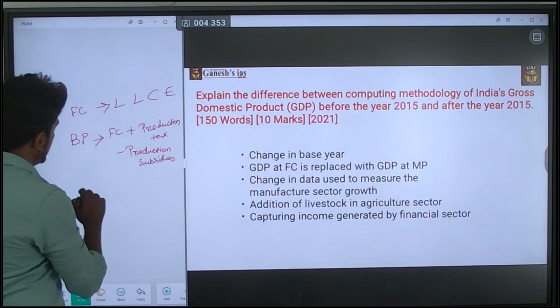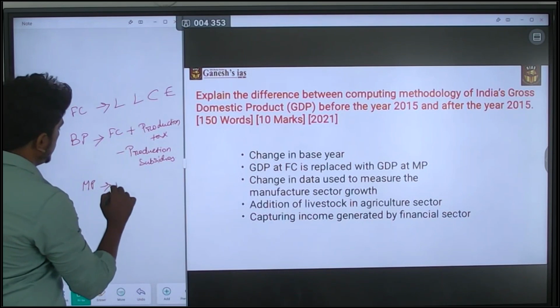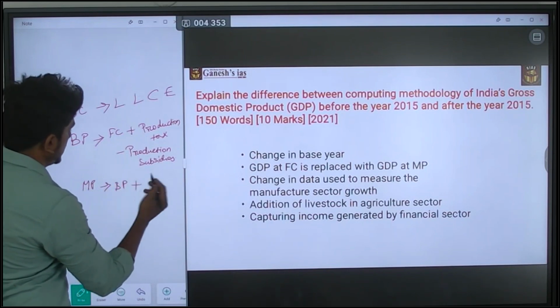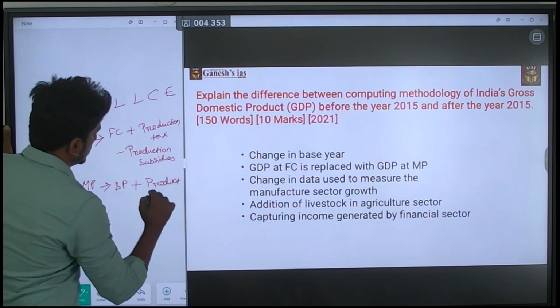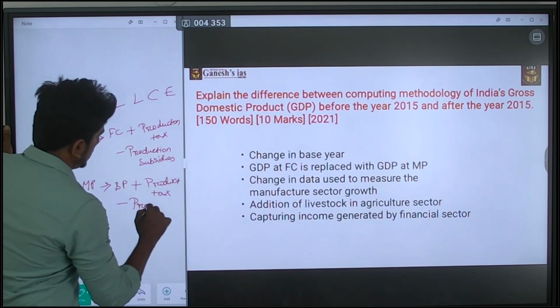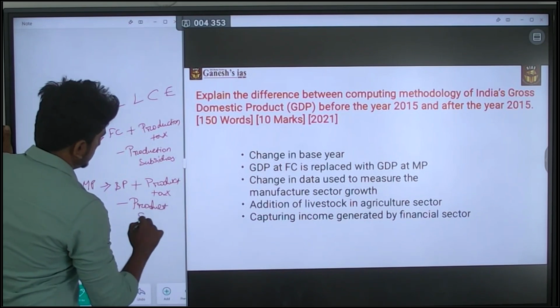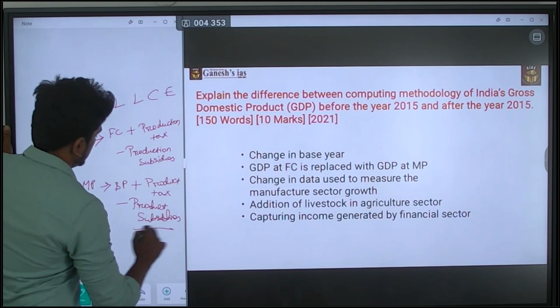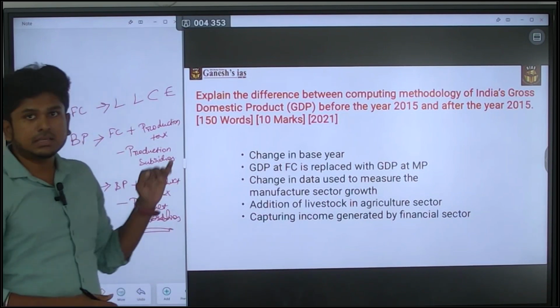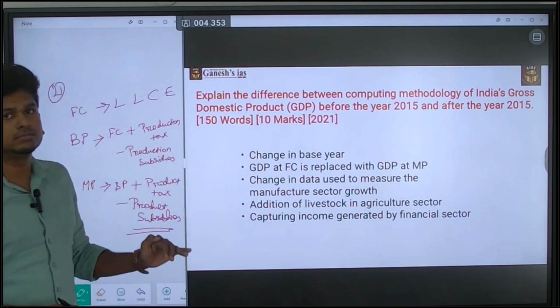Next, market price, which means basic price plus product tax minus product subsidy. So these are the things you have to explain.